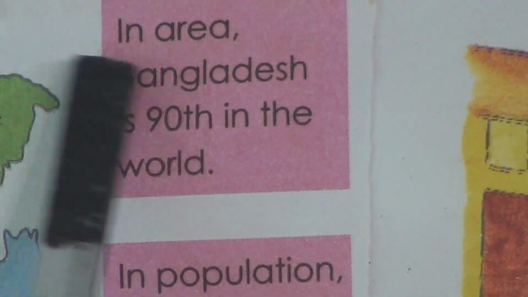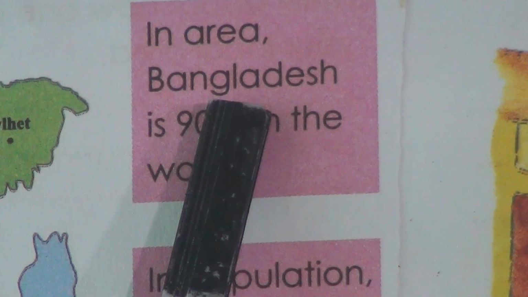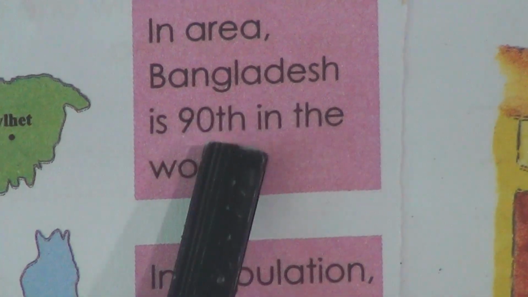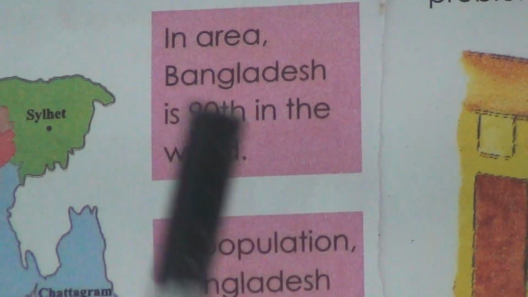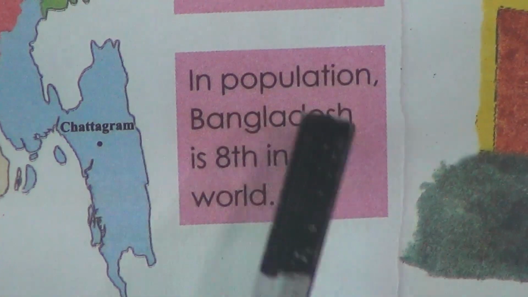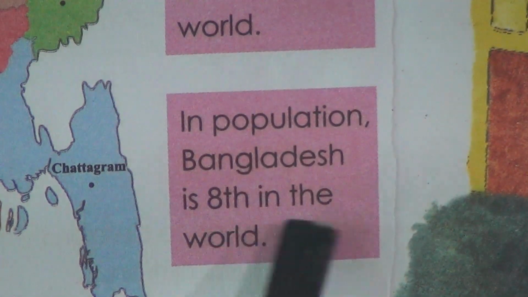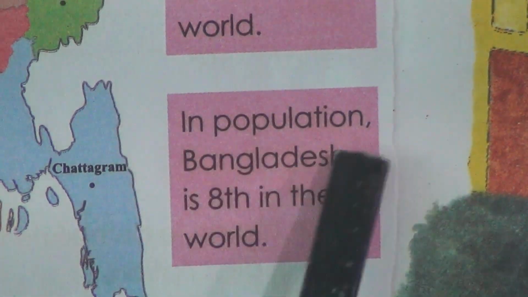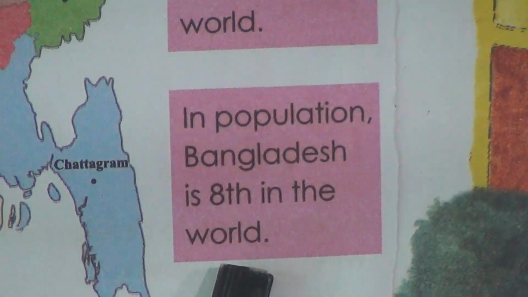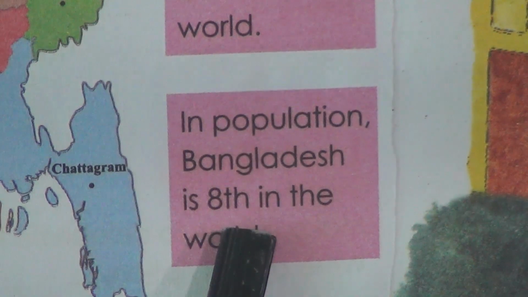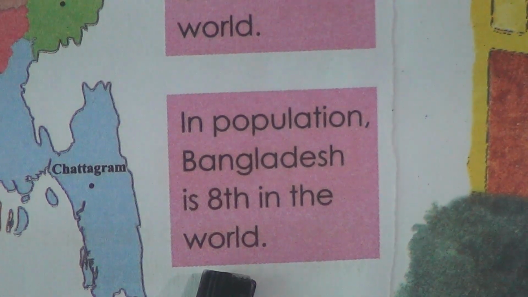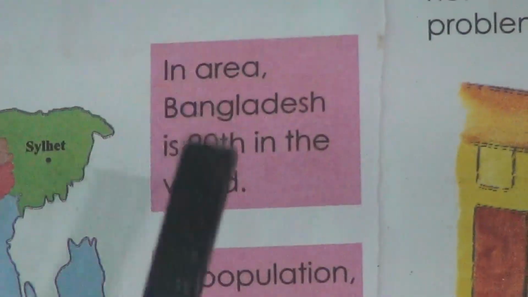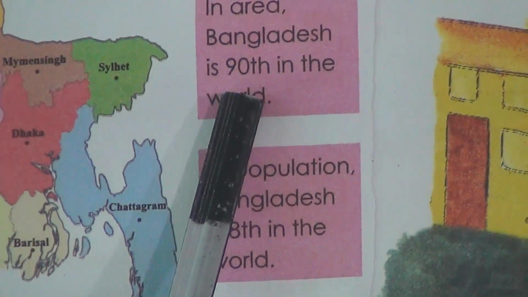In area, Bangladesh is 19th in the world. So, according to area, the position of Bangladesh is 19th in the world. In population, Bangladesh is 8th in the world. So, according to population, Bangladesh's place is 8th in the world, and according to area, it's 19th.